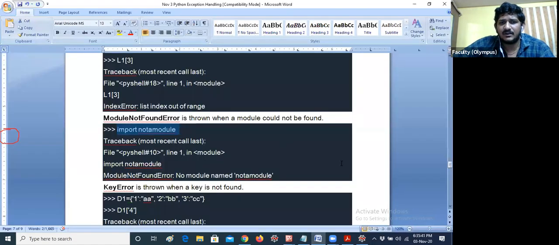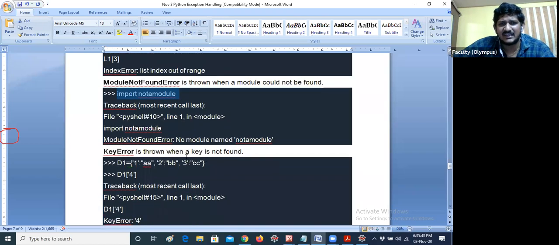Okay. In the same way, we have so many errors like key error. Because we have 3 keys, for example here 1, 2, 3, if you're calling D1 of 4, it will obviously get an error.